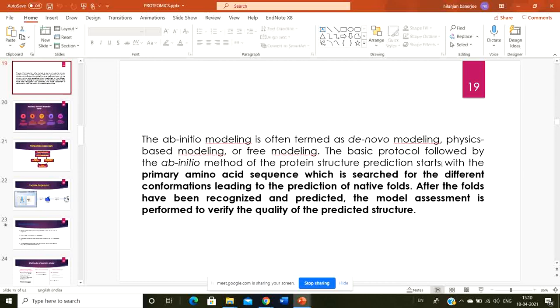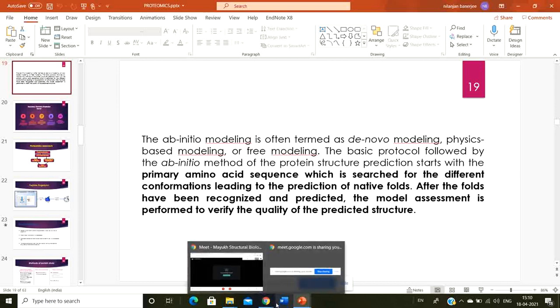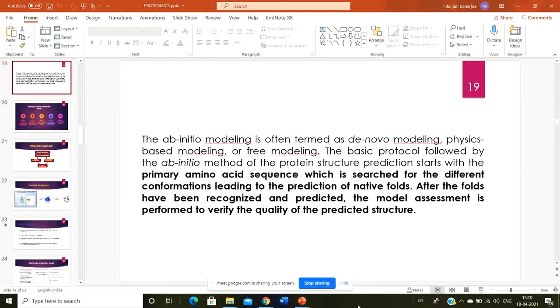So that's why today we're going to discuss another server that could predict not only the structure of a particular protein but also its localization and the effect of a mutation that will happen on that particular protein. Okay, so before we move on to that, we're first going to discuss the UniProt server.